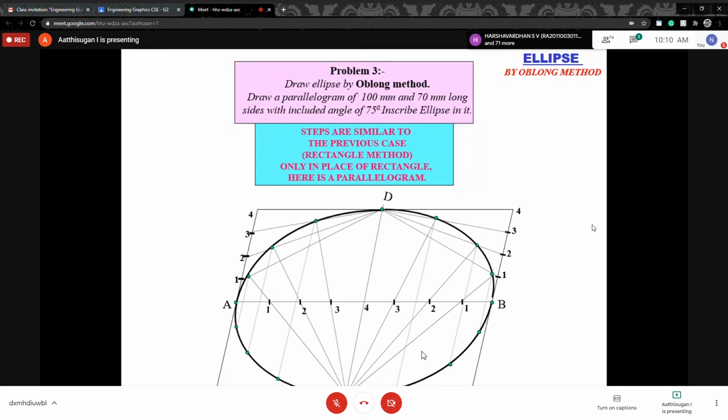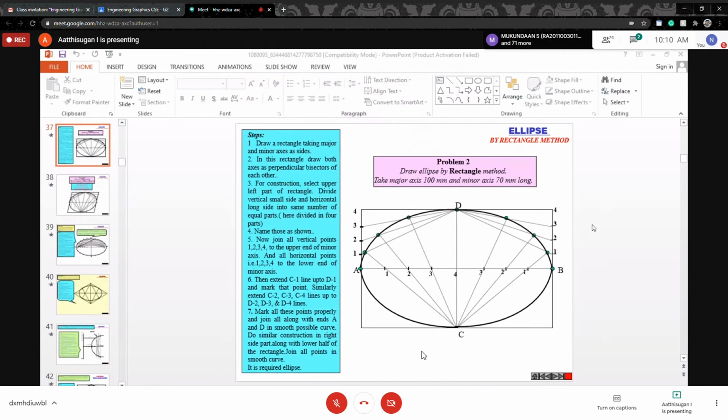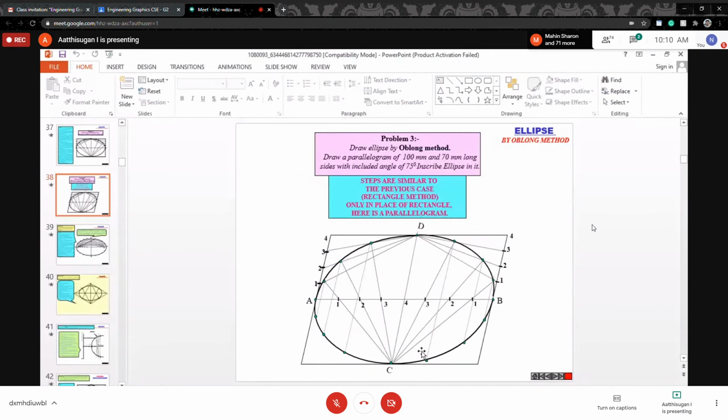Any doubts on what we discussed, the 4 methods like the concentric circle method and the oblong method? I hope you understand the 4 methods. The next main thing is the eccentricity method. That is an important topic. It is asked maximum for 12 marks in university questions. In the eccentricity method, we will discuss only one thing, that is the hyperbola.